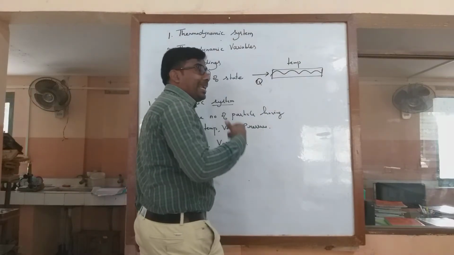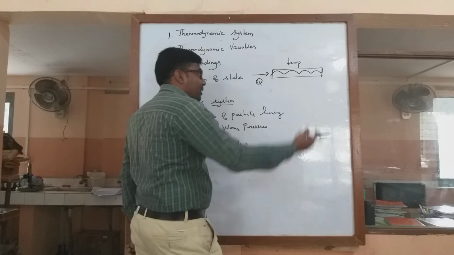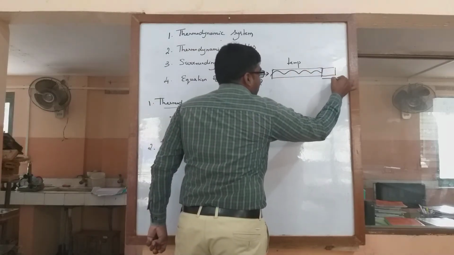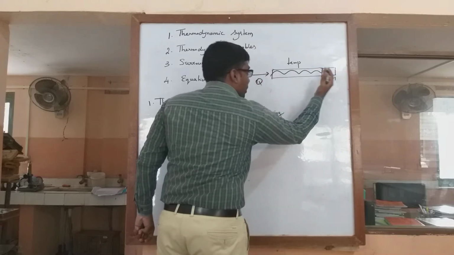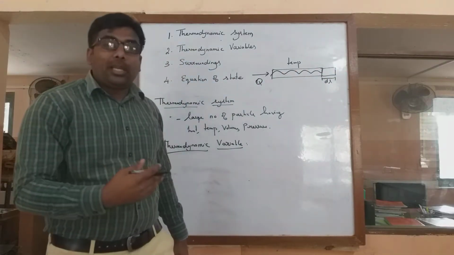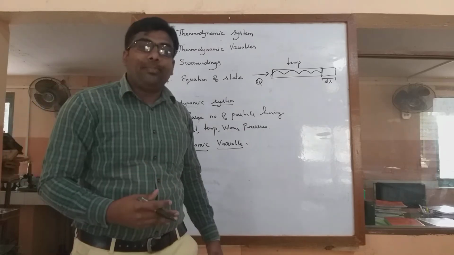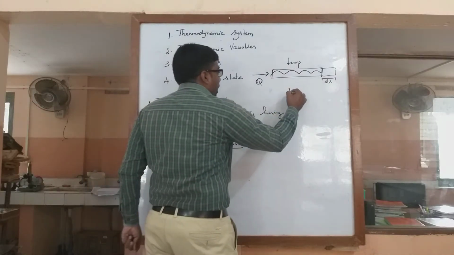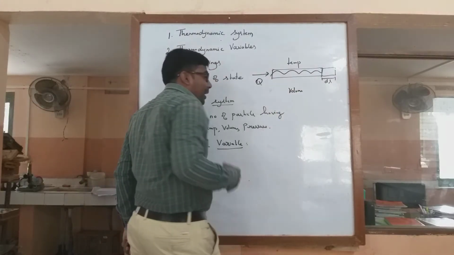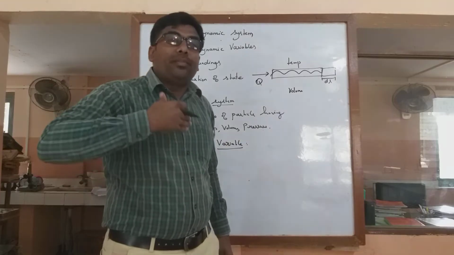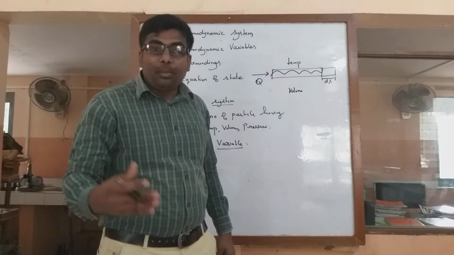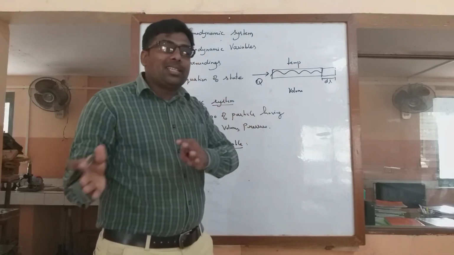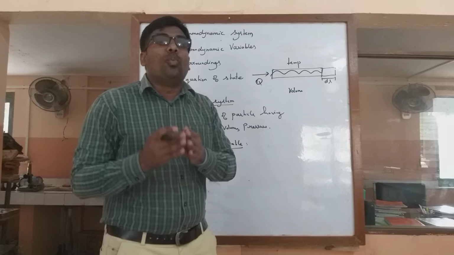The increase in temperature depends upon the increase in heat supply. Now there will be some increase in its length, or there may be some contraction in its length. Depending upon the heat supplied, or depending upon the material, there will be some expansion or some contraction. So there will be a change in volume. I am applying a variable heat; because of the variable heat, the temperature varies. Because of the variation in temperature, the size or length of the material increases or decreases. Hence there is a change in its volume.